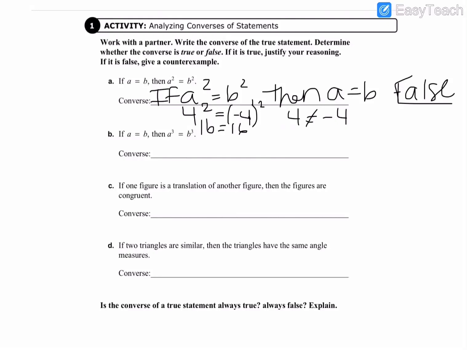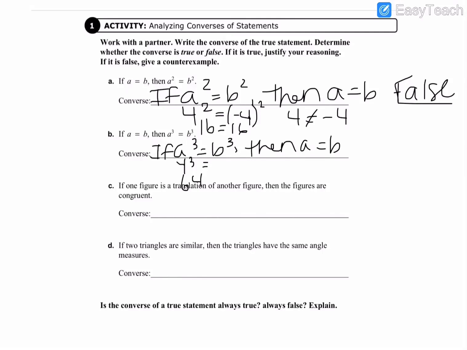Okay, moving on to letter B. If A equals B, then A to the third equals B to the third. So the converse statement would be, if A to the third equals B to the third, then A equals B. Now if we plugged in 4 again and put it to the third power, we'd get 64.